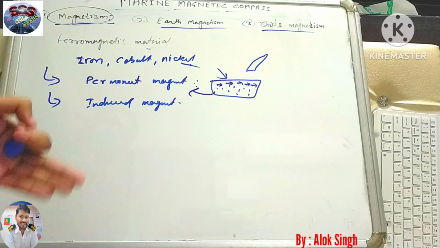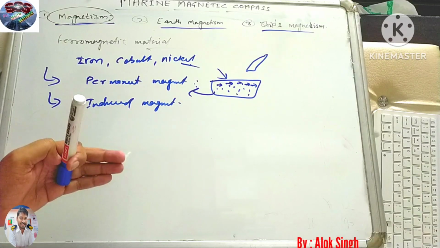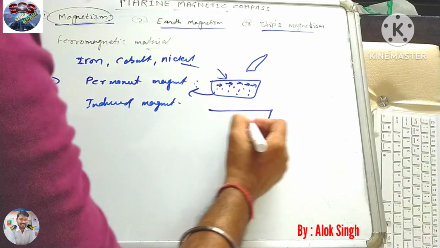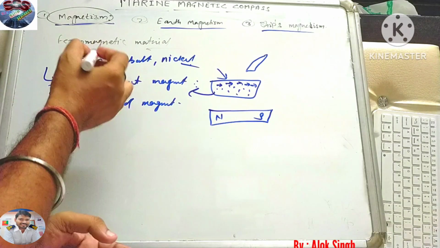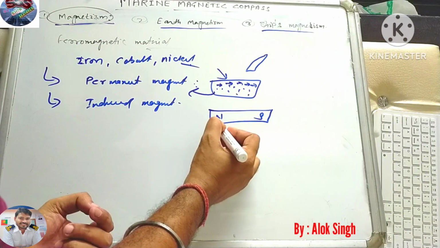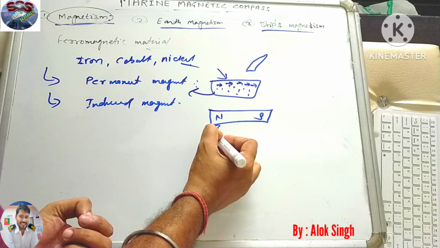Now if we talk about the induced magnet: suppose you have a permanent magnet, with a north pole and a south pole, and you hang a pin or a nail from it.